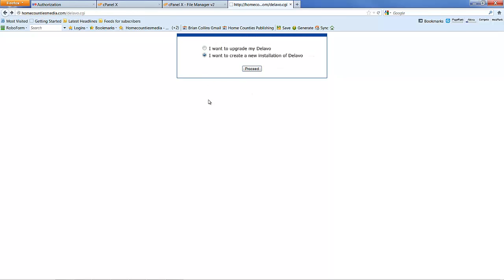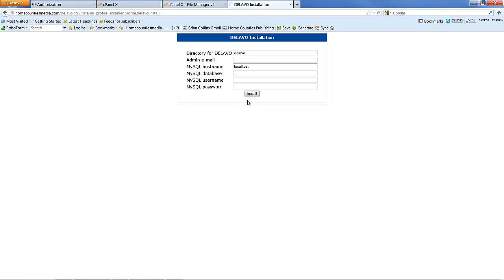And if you want to create a new installation, if you've never installed before on that domain, you would choose this option and click proceed. If you remember, we created a directory called Delavo Simp. We used the admin email at your domain. 9 times out of 10, localhost is going to be the correct thing to have.